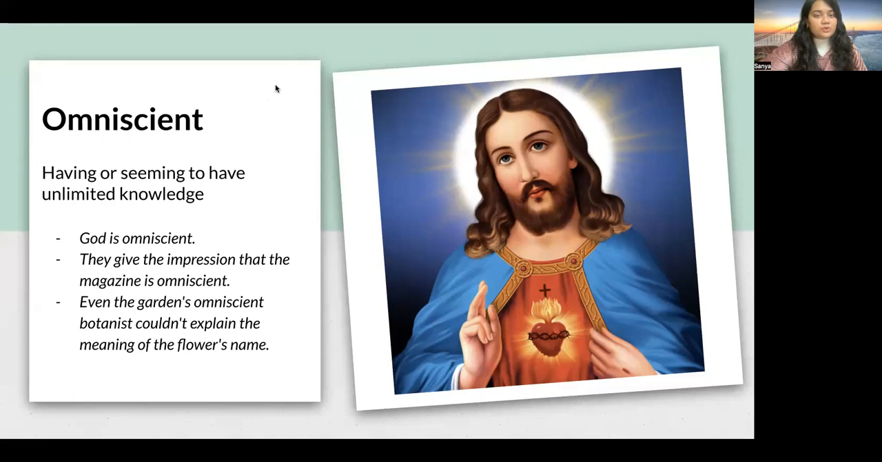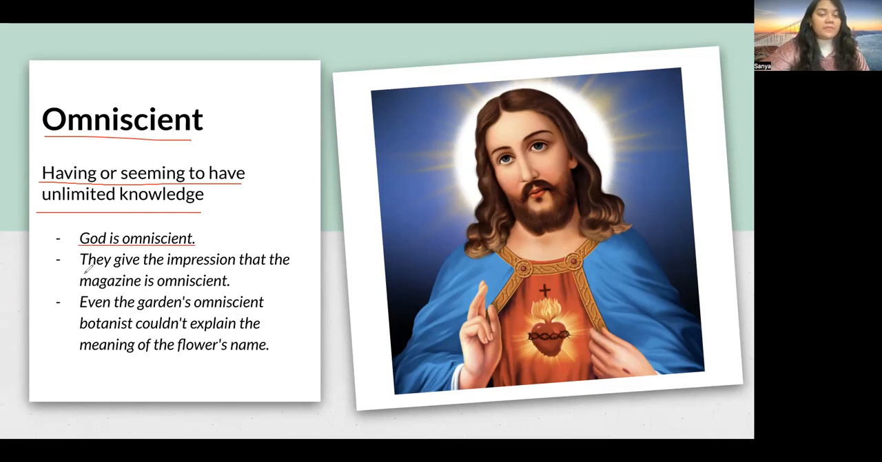So our first word today is omniscient. Now, omniscient means having or seeming to have unlimited knowledge. Someone who knows everything there is to know, or it seems like they have all the knowledge about the entire world. And who is that person? I guess that's God, right? So God is omniscient. So one example is God is omniscient.